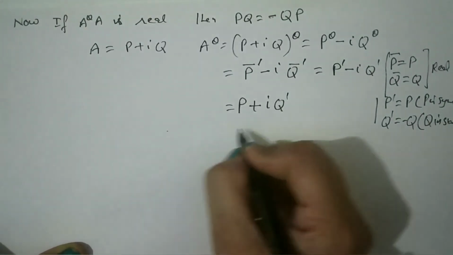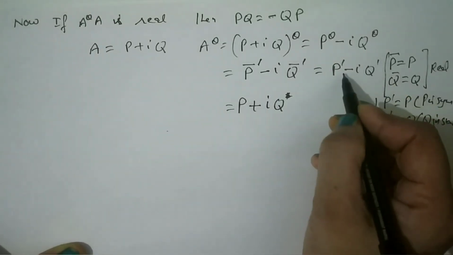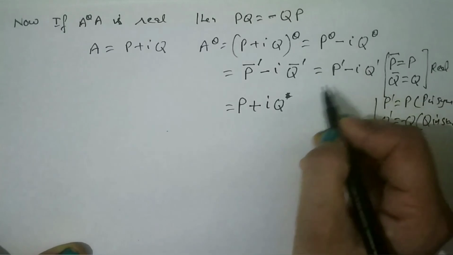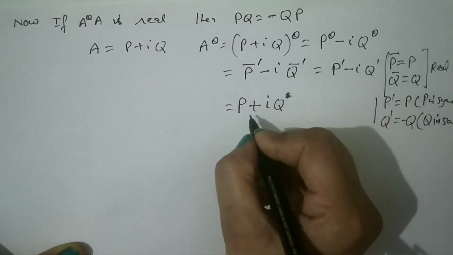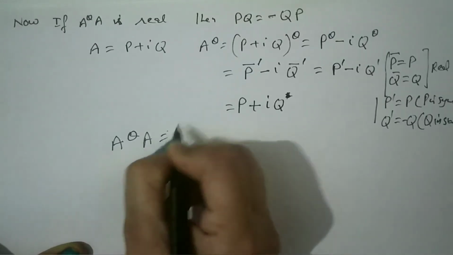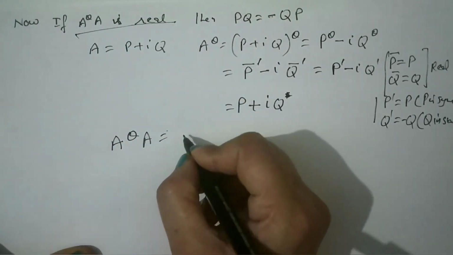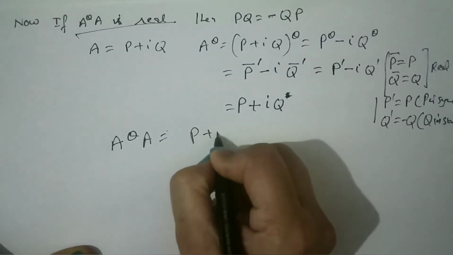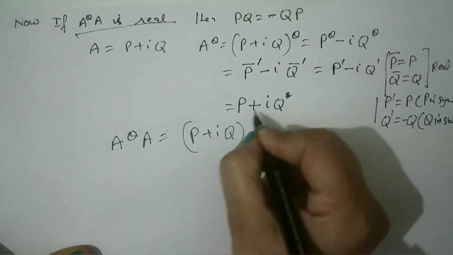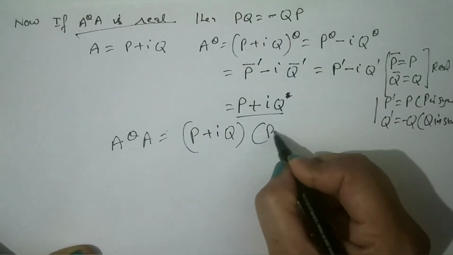This is given, so it will be removed because Q dash is minus Q, that will make this sign plus. So this is A theta. Now what is A theta into A, because we have to take A theta into A real. So what is this? This is P plus iota Q, the value of A theta, and value of A is again P plus iota Q.